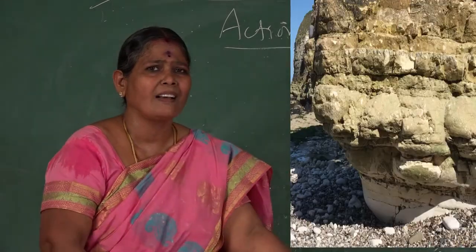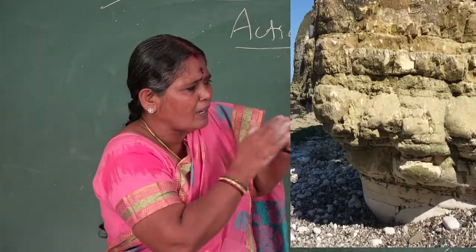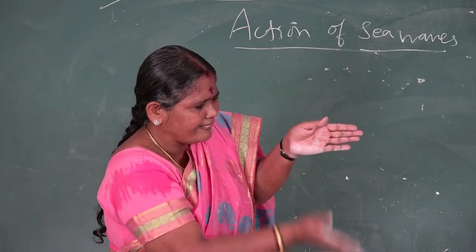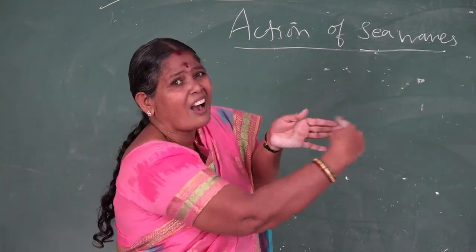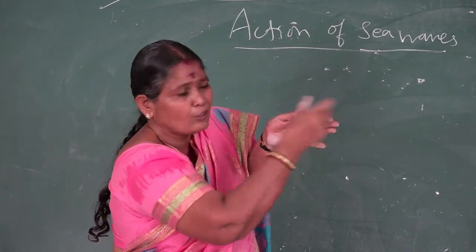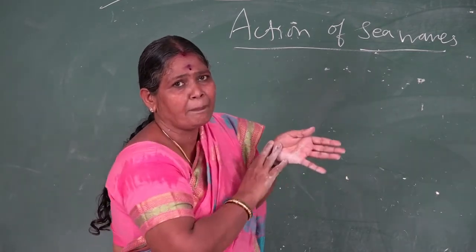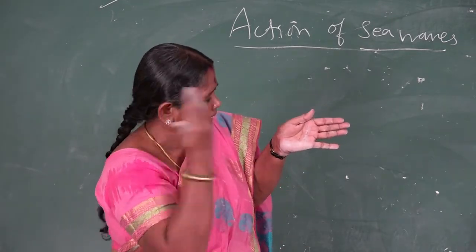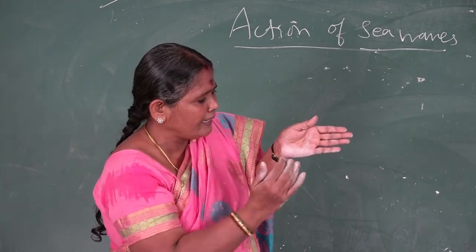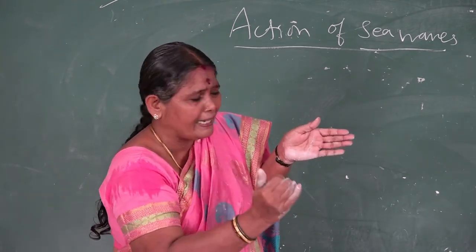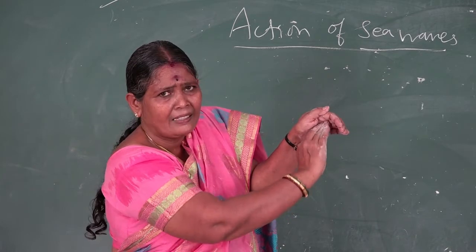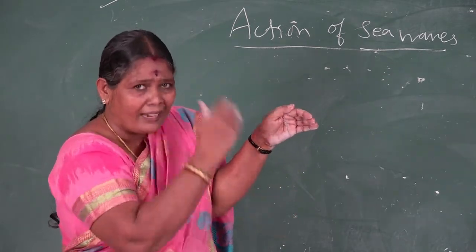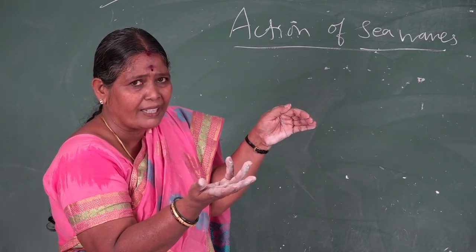What is called a sea cliff? Steep rocks. Usually this molding rock, due to the action of the eroder, gives a sharp edge of the rock. So that is called a sea cliff. Then further, the wave action is carried on continuously, day by day, year by year. So this area is eroded and develops into a cave. This continuous process of wave action is non-stopping, you know very well.